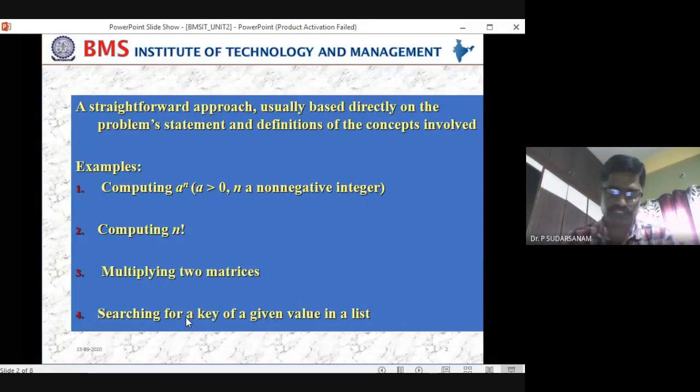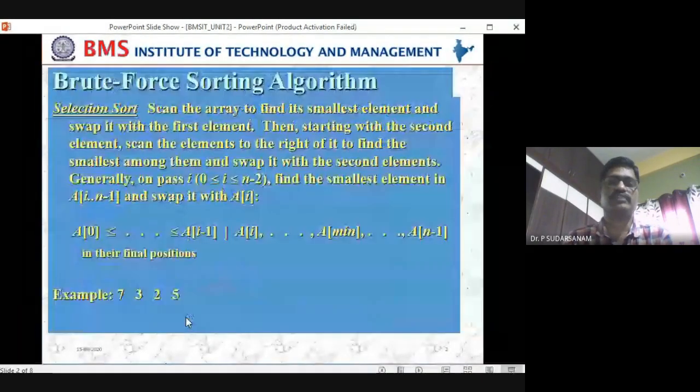So the definition: the straightforward approach is solving the given problems directly based on the given concepts. You have seen many examples: factorial n, multiplication of two matrices, computing a to the power of n, searching for a given key among the elements, and so on. All of these are called the straightforward approach.